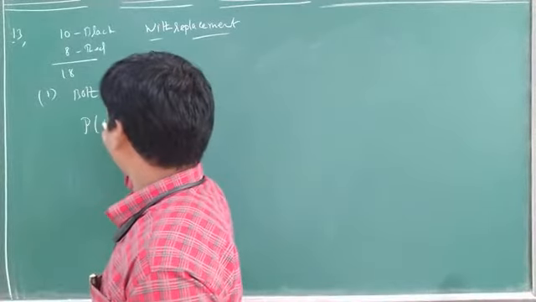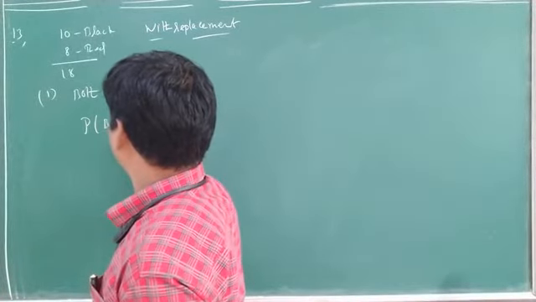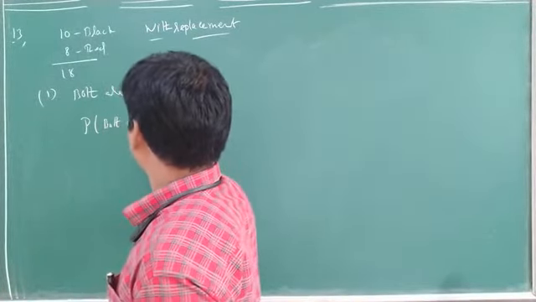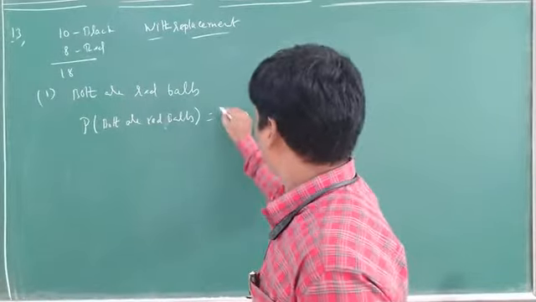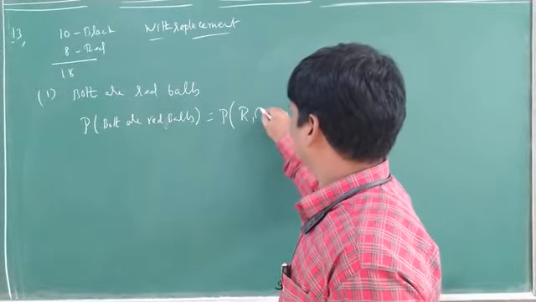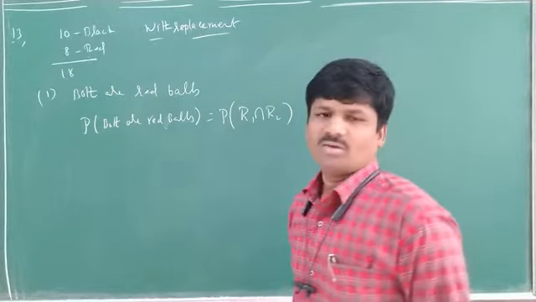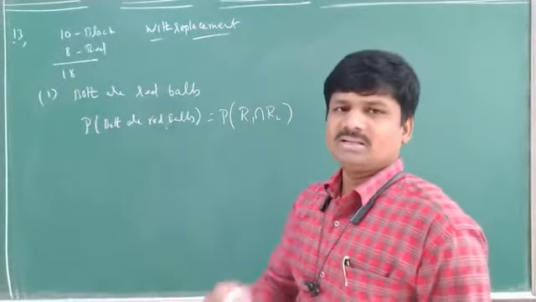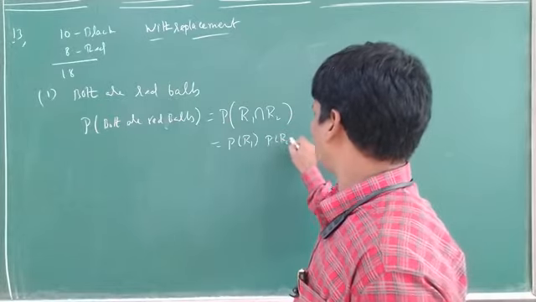So probability of both are red balls means probability of the first one red and the second one also red. Here with replacement means both are independent. That means probability of R1 into probability of R2.